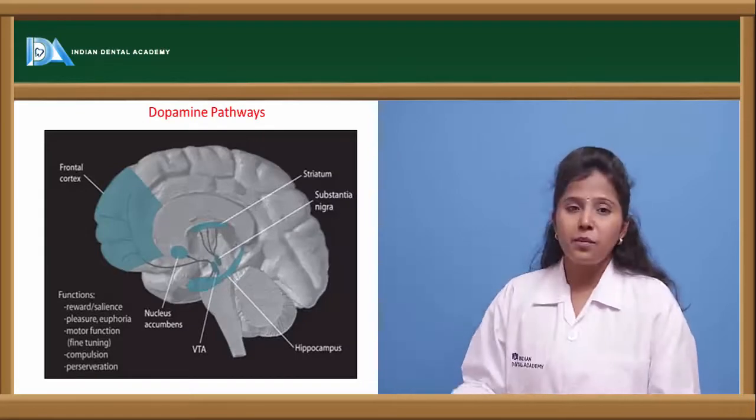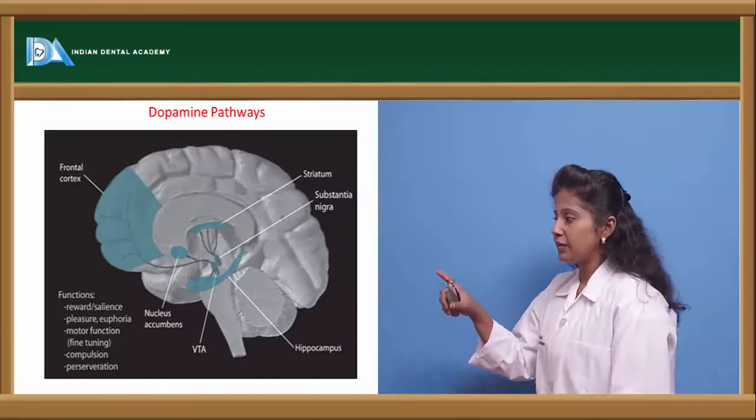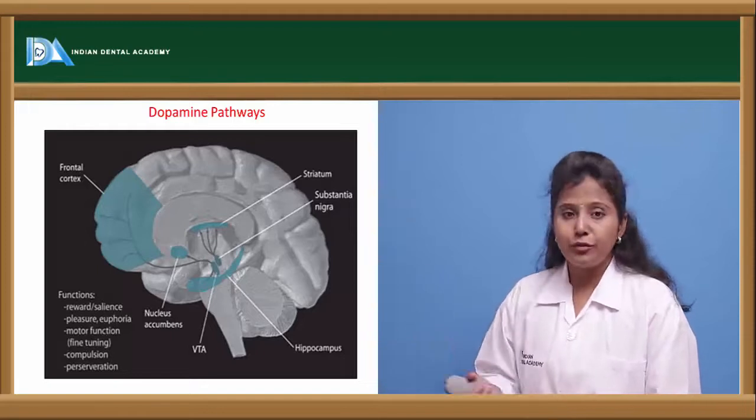Here are the various dopaminergic pathways, or as we can say, the pathways where dopamine is distributed in the body.